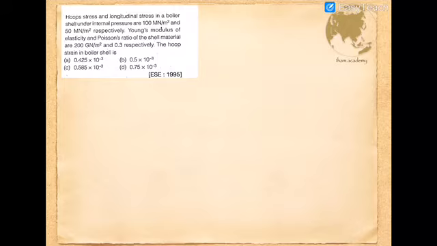Hoop stress and longitudinal stress in a boiler shell under the internal pressure are 100 meganewton per meter square and 50 meganewton per meter square respectively. Young's modulus of elasticity and Poisson's ratio of the shell material are 200 giganewton per meter square and 0.3 respectively. The hoop strain in the boiler shell is.